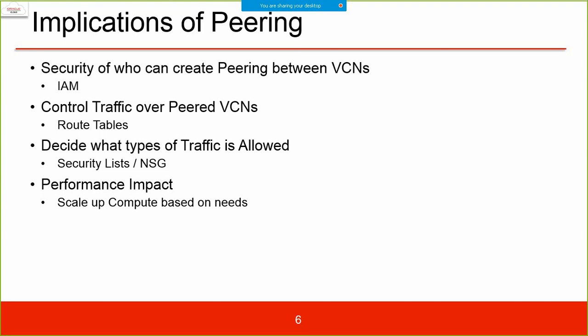Control traffic over peered VCNs. The routing table decides what type of traffic is allowed, along with security lists or NSGs.